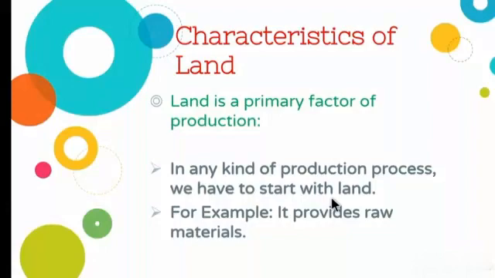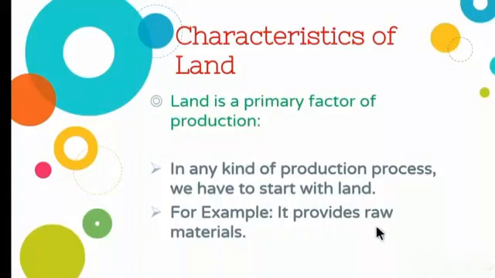As we all know, the three types of production. First one is primary production. So primary production means what? Producing the raw materials. So from where are we getting the raw materials? We are getting it from the nature. So the land is the first factor of production.